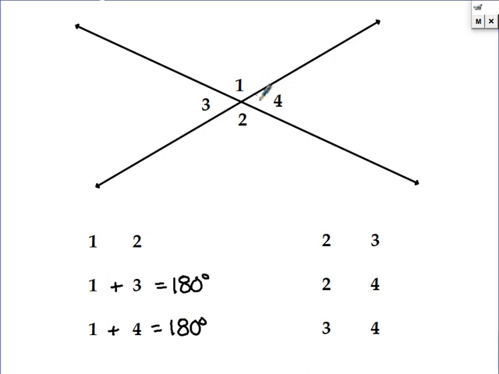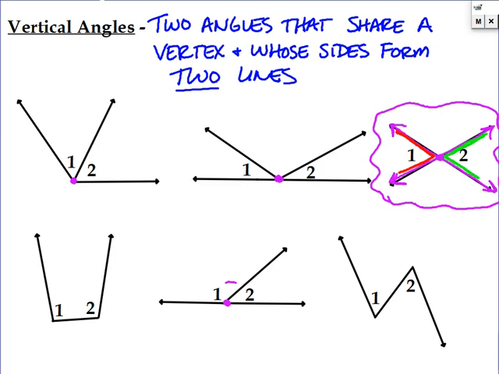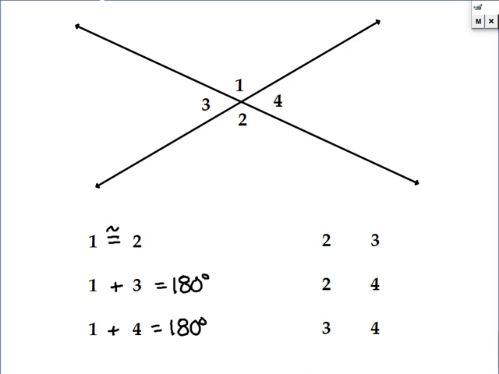But now 1 and 2 are going to end up being congruent. They're going to be equal to each other. Okay, so vertical angles are always congruent to each other. And we can go back and write that. Okay, vertical angles are going to be equal. So just like linear pairs always equal 180 degrees, vertical angles are always equal. So 2 and 3, if they're next to each other, they add up to 180. 2 and 4, they're next to each other, they add up to 180. 3 and 4 are across from each other, they're going to be congruent.